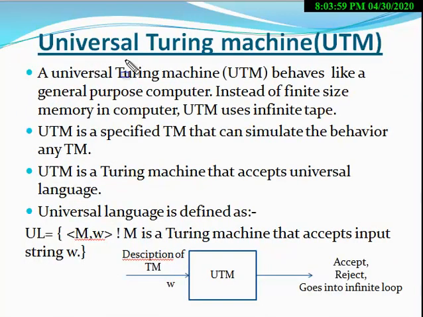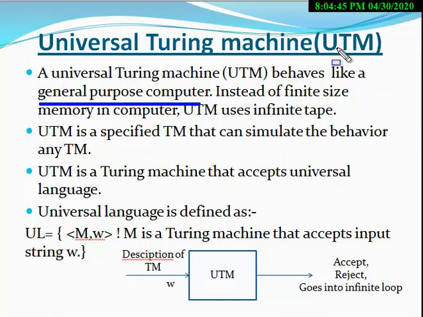The next topic is the universal Turing machine. The universal Turing machine is the most general Turing machine. This Turing machine is equivalent to a general purpose computer. That is, a computer can do any type of task, and similarly the universal Turing machine can also do any type of task. Therefore, it is equivalent to a general purpose computer.